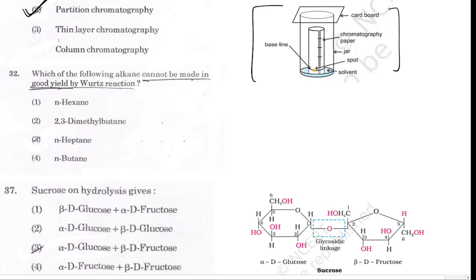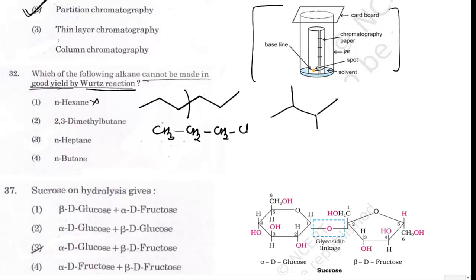Which of the following alkanes cannot be made in good yield via Wurtz reaction? So symmetrical alkanes can be prepared in good yield via Wurtz reaction. Now if we have normal hexane, normal hexane is a symmetrical alkane having an even number of carbons, so it can be prepared by using ethyl propyl chloride. So option 1 is not correct. 2,3-dimethyl butane can be prepared by using isopropyl chloride. Normal butane can be prepared by using ethyl chloride.